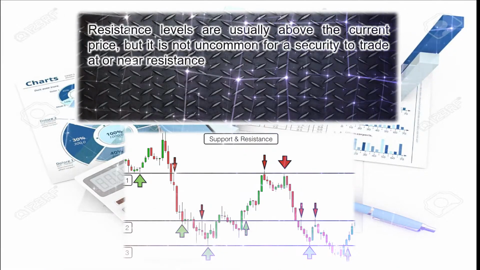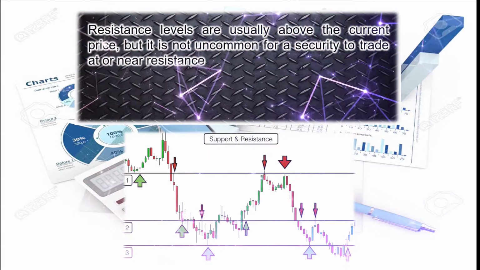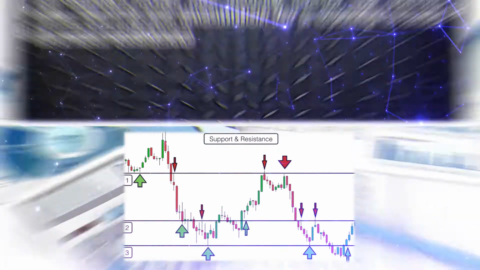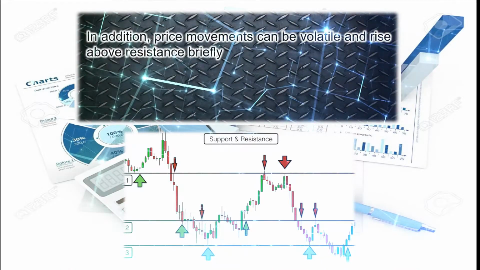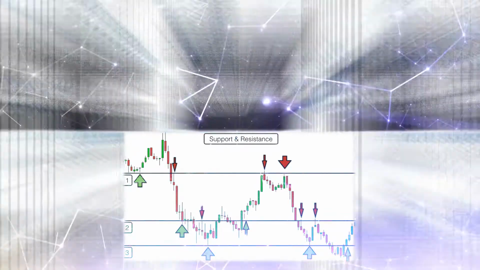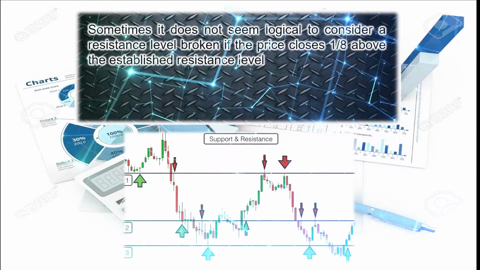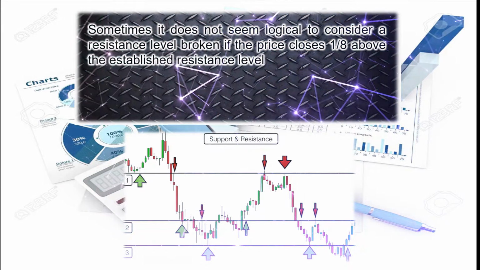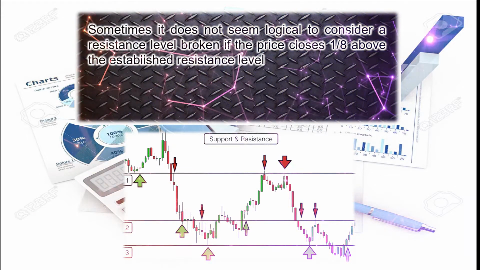Resistance levels are usually above the current price, but it is not uncommon for a security to trade at or near resistance. In addition, price movements can be volatile and rise above resistance briefly. Sometimes it does not seem logical to consider a resistance level broken if the price closes 1/8 above the established resistance level.